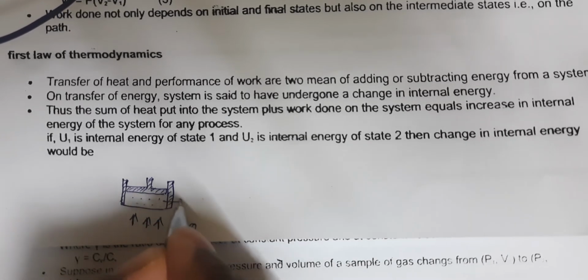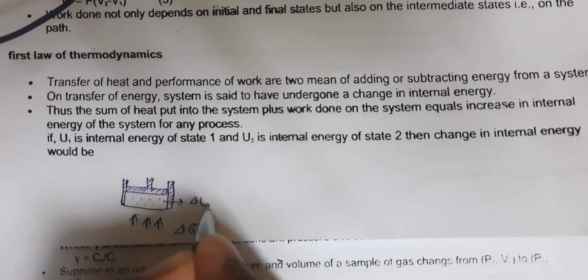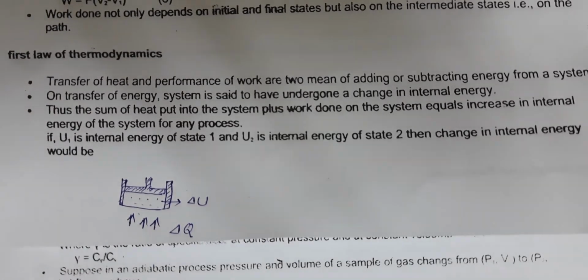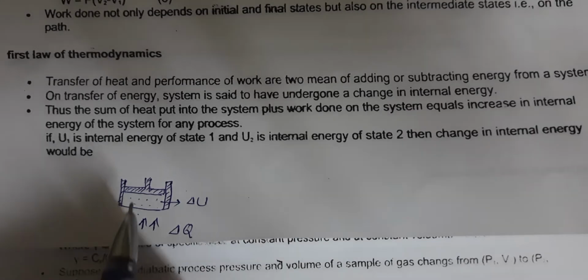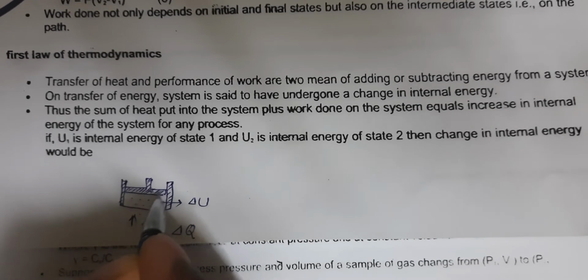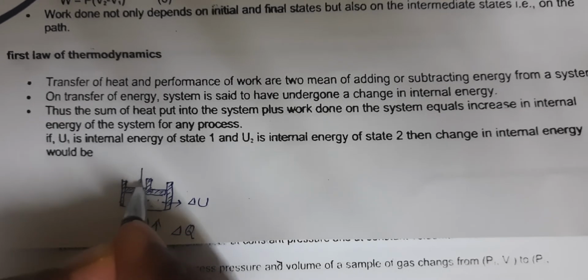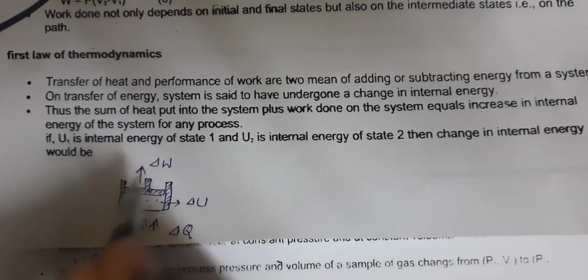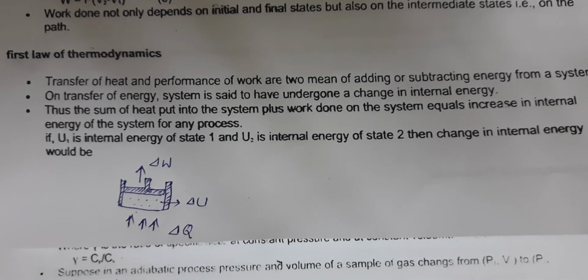So there is an increase in the internal energy, delta U. A small increase in internal energy happens. At the same time, as the gas molecules gain more energy, they try to come out of this cylinder. They push this piston upward. They do a small work. A small work is done by the gas on the